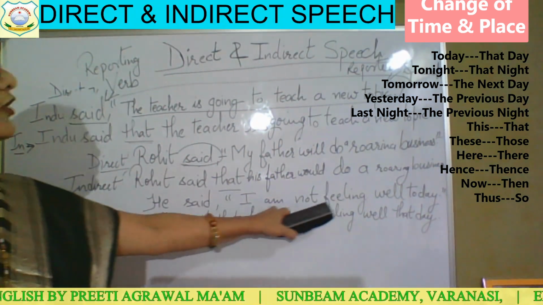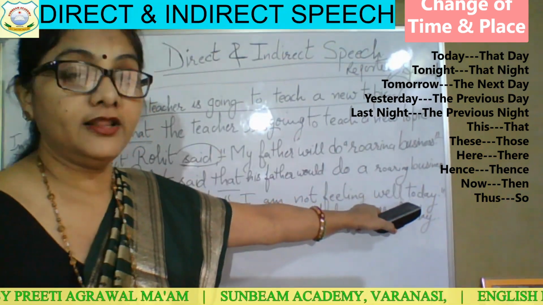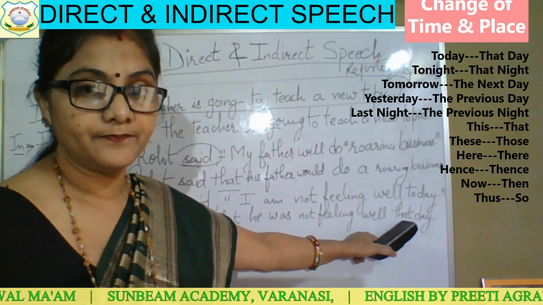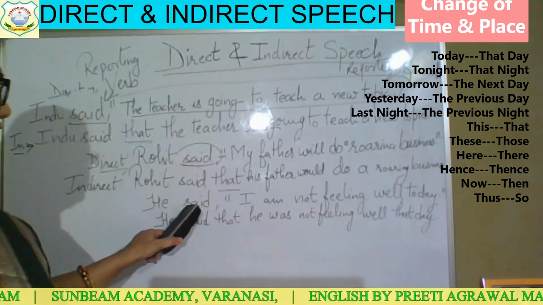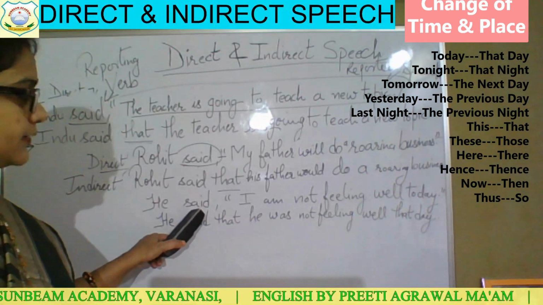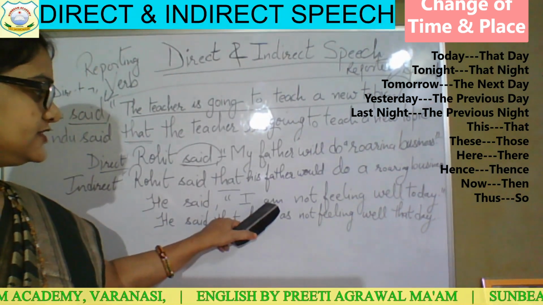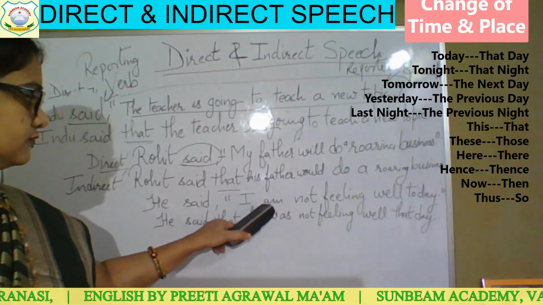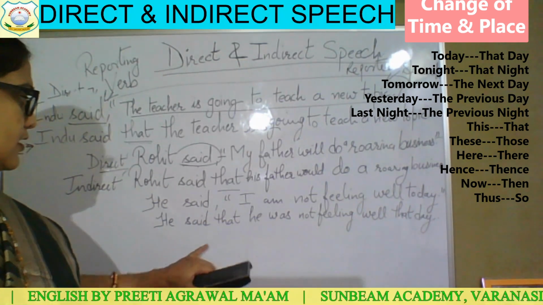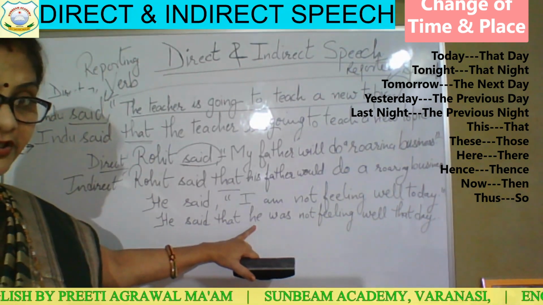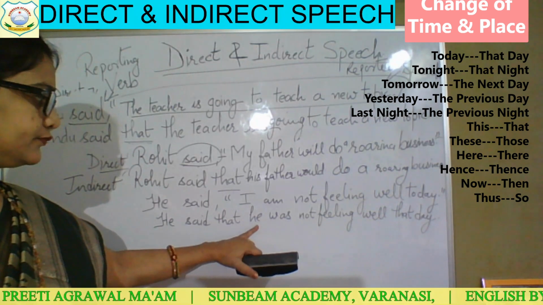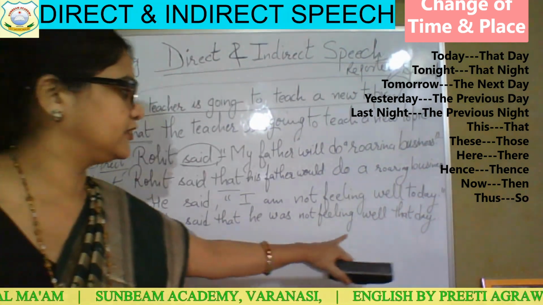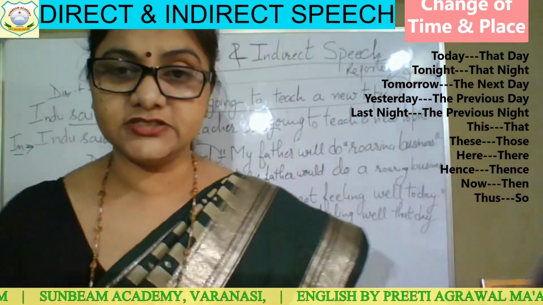Said is your reporting verb, given in the past tense. So here you will change am into was, because with I, am is written, but with he, according to the pronoun, you will use the past tense was. He was not feeling well that day. So today is changed into that day.